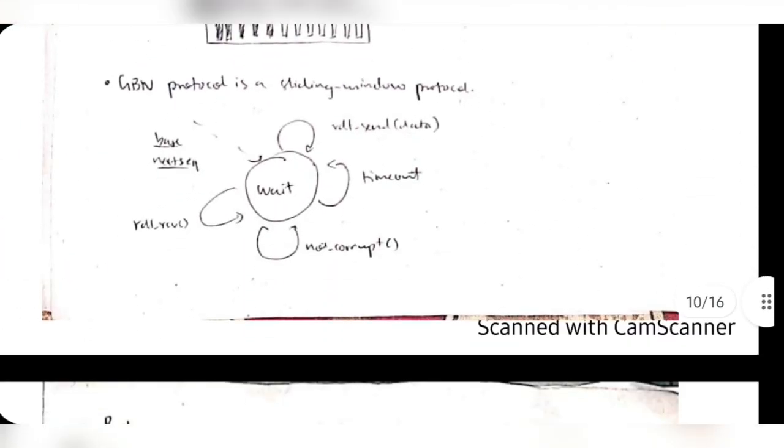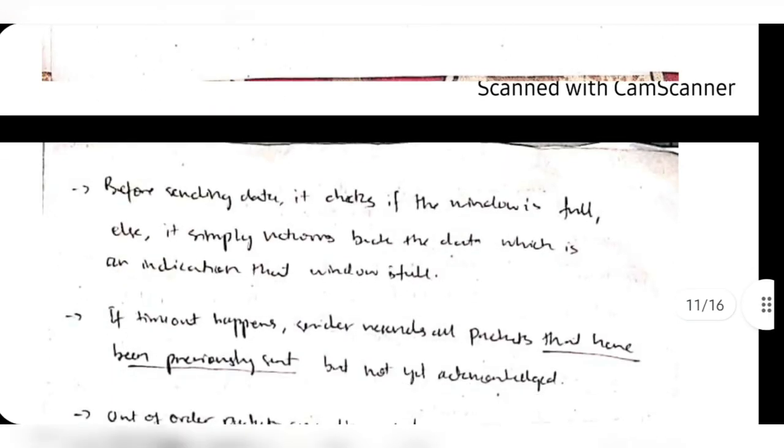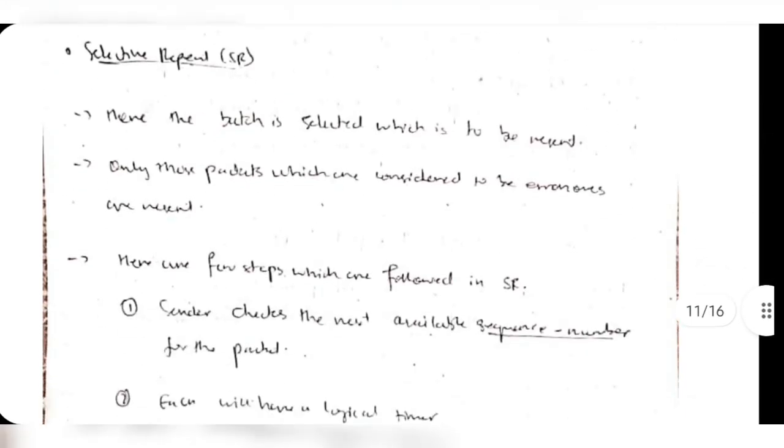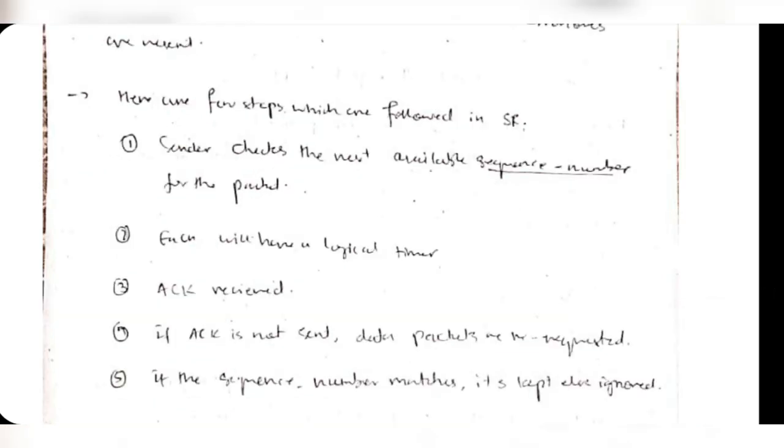Here's a diagram for the go back n protocol, and similarly we have selective repeat. In selective repeat, the sequence numbers are used to perform the same operation. The batch of data that was lost will be resent. There will be a logical timer as well as the acknowledgement, and that will ensure more reliable data transfer.